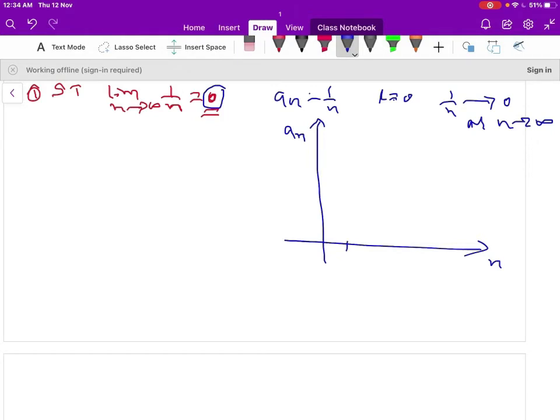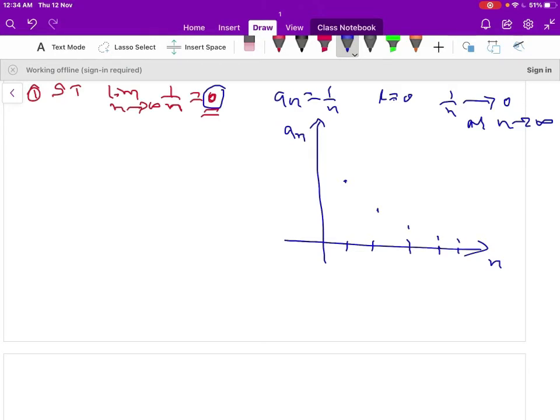When n is 1, the first term of the sequence is 1. When n is 2, the second term is 1/2. When n is 3, the third term is 1/3, that is 0.33. When n is 4, 1/4 is 0.25.